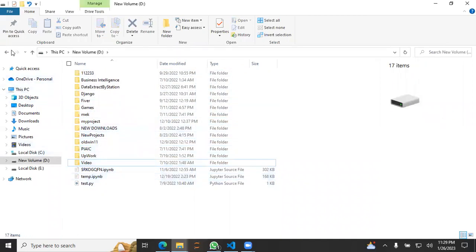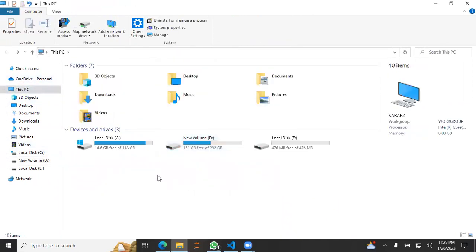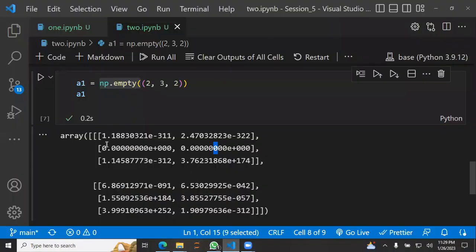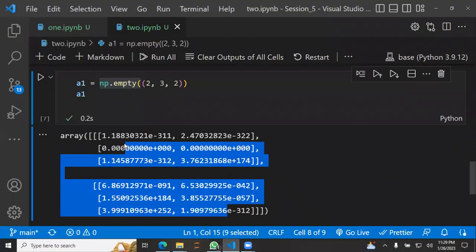But your question should be: if the data is already there, then how can we store new data? Well, when we try to store anything new in that particular place, our system will say, okay, replace that old data with this new data, and this time remember what is stored at that place. So that's happening in the same way in this case. It's just utilizing that old garbage data in that memory space.